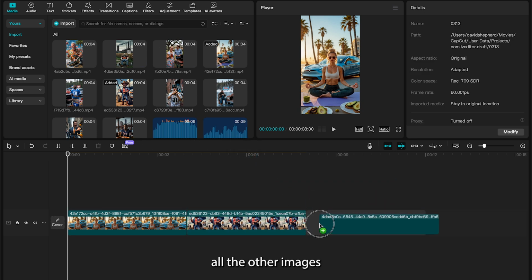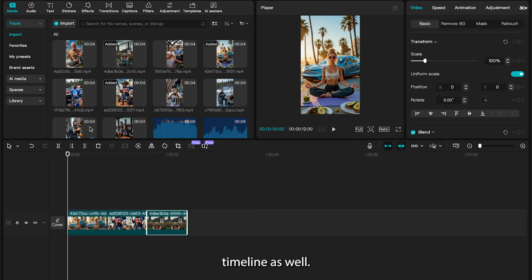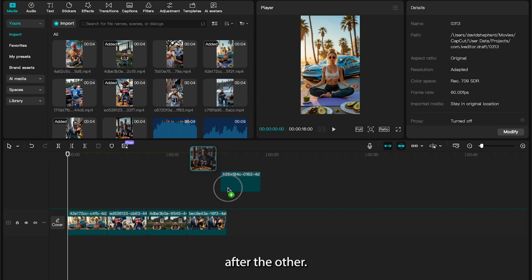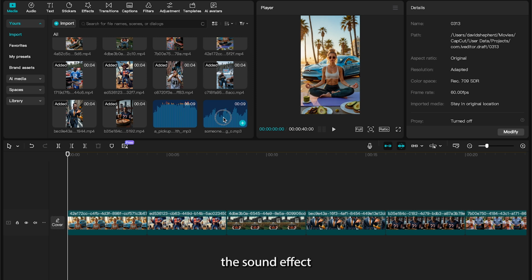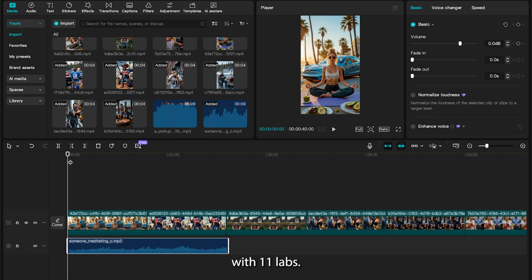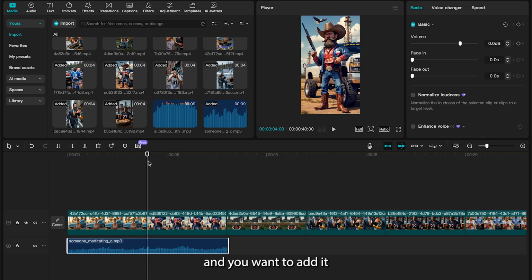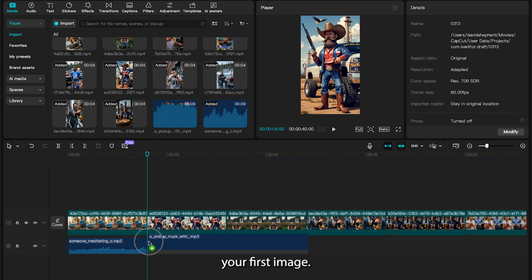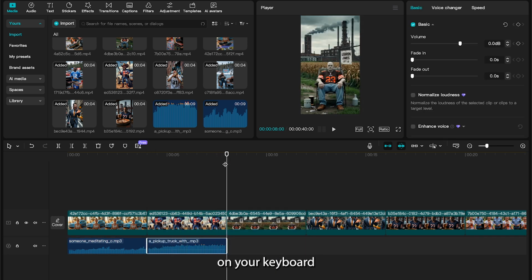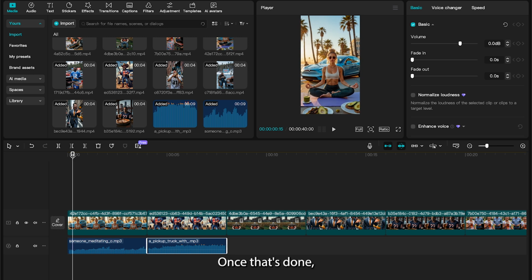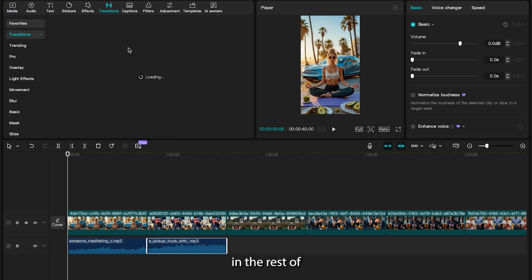Next, select all the other images and add them to the timeline as well, so they appear one after the other. This creates the structure of your animation, with each image playing back to back. We now need to add the sound effect that we generated with ElevenLabs. Find your first one, and add it to your timeline below your first image. Place your cursor where the image ends, and hit W on your keyboard to crop the sound effect. Once that's done, you want to add in the rest of the effects.